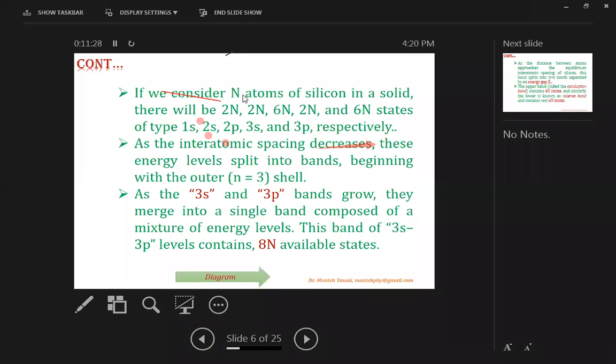As we have considered n atoms in the solid, there are 2n such states. With the interatomic spacing decreasing, the energy levels split into bands, beginning with the outer shell n equal to 3. These 3s and 3p bands group together and merge into a single band composed of a mixture of energy levels, and the band of 3s and 3p contains 8n states, as I have shown in the diagram.